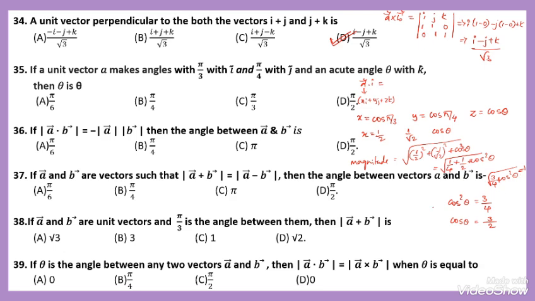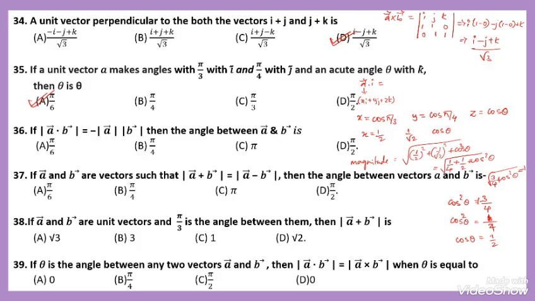Here there is a 1 minus 3 by 4. While taking the LCM, 4 minus 3, it becomes 1 by 4. Cos square theta is equal to 1 by 4. Cos theta is equal to 1 by 2. Therefore, what is theta for cos theta of 1 by 2? It is pi by 3. Option A is correct.